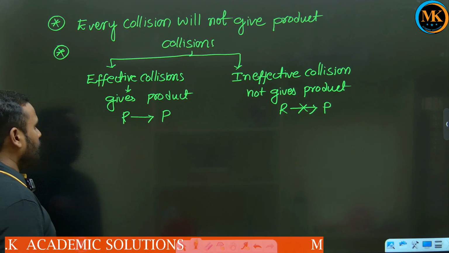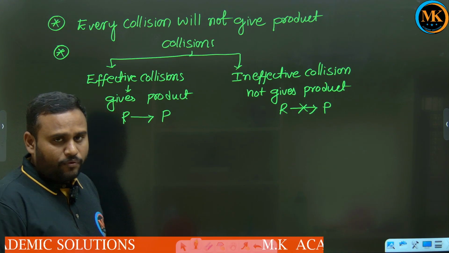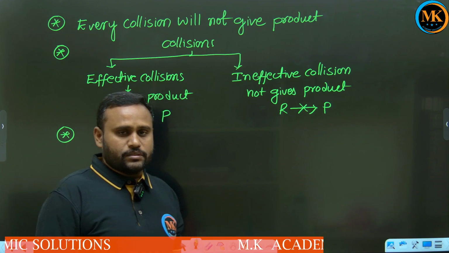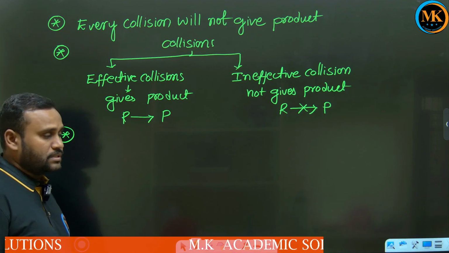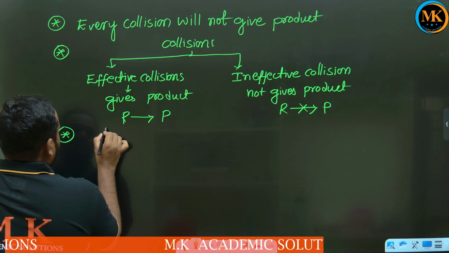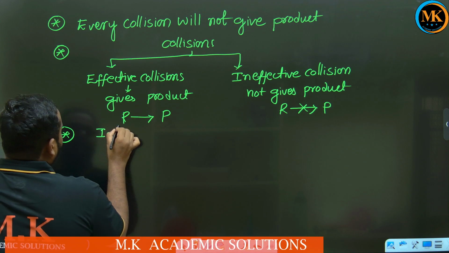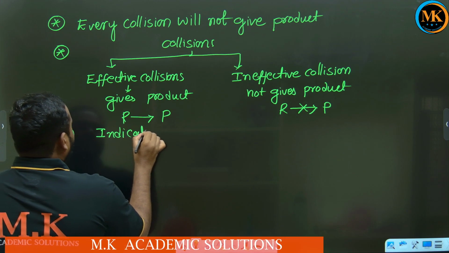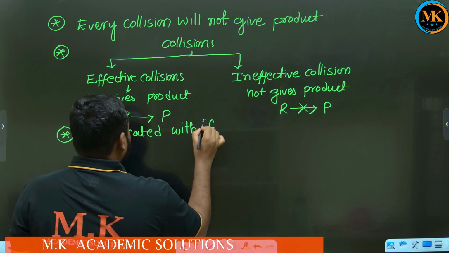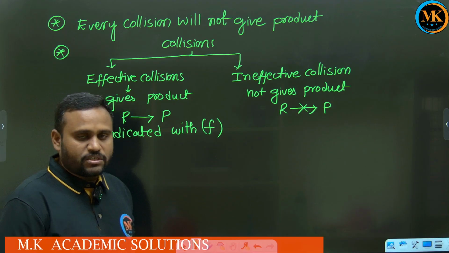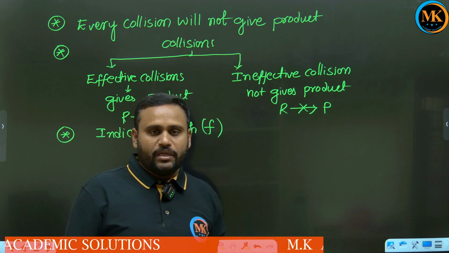Okay, so now here, the number of collisions which will give us product is known as what, children? Effective collisions, or fraction of collisions. Effective collisions are indicated with F. The fraction of collisions which will give us product are called effective collisions, so indicated with the F.